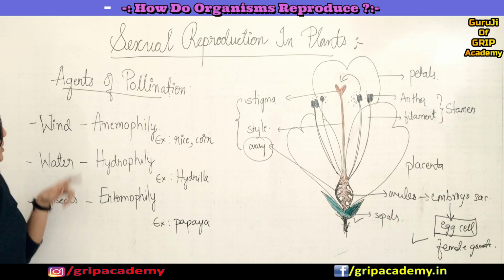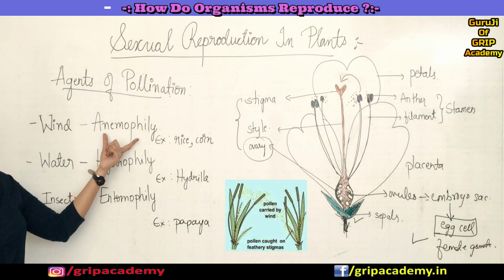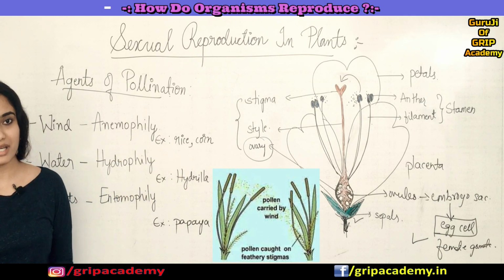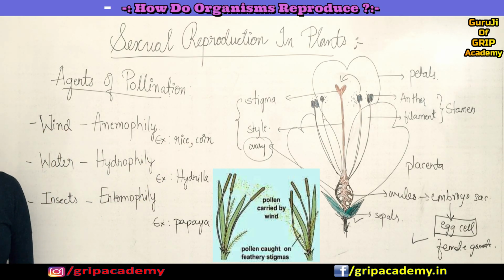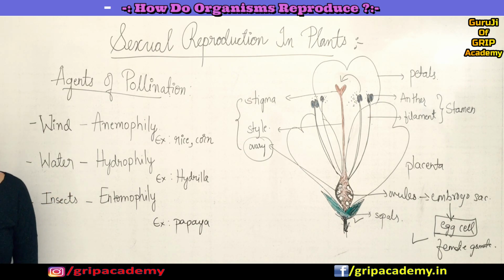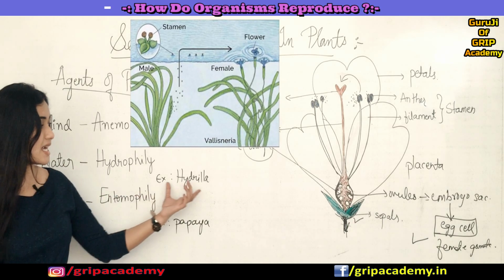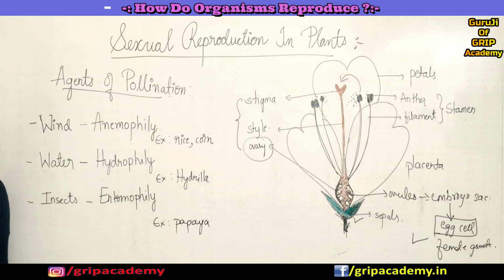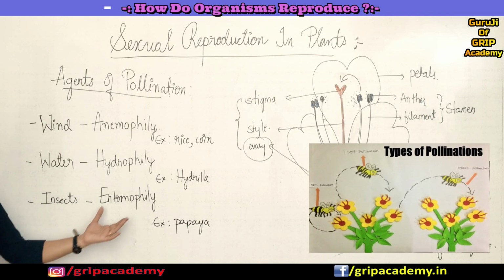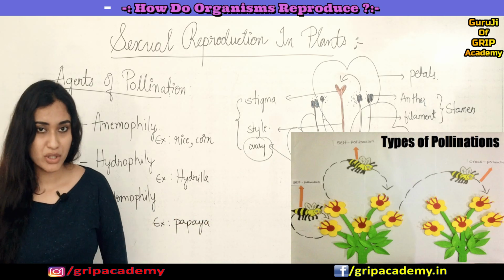Few I have written on the board. If the pollination is happening because of wind, you call that anemophily. Example I already gave you: maize, rice or corn. These are all examples of wind pollination. Next, if pollination is happening because of water, you call that hydrophily. Example is hydrilla, which is an aquatic plant. And if pollination is happening because of insects like honeybees, you call that entomophily. Examples you can take as papaya, or many more.